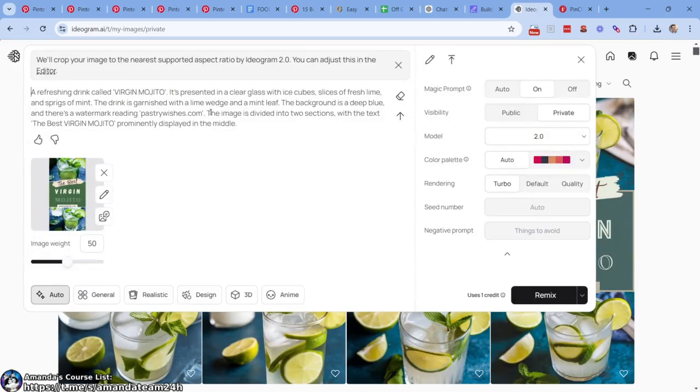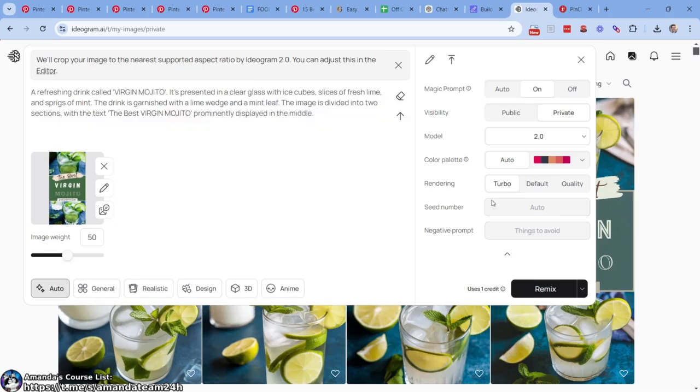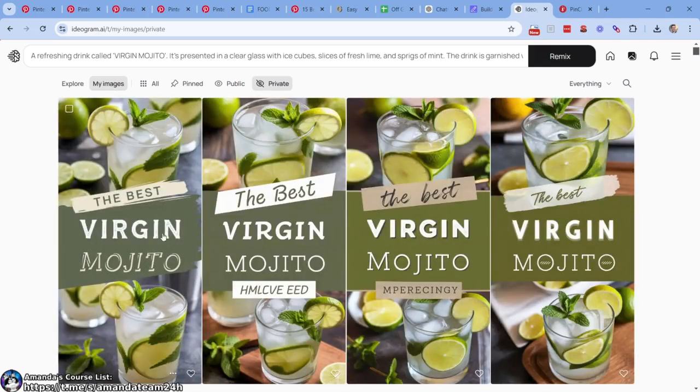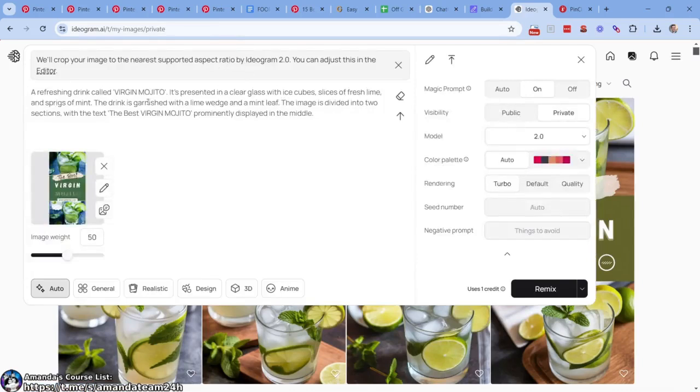So it has pastrywishes.com, right? We could have our thing, Off-Grid Dreaming, but let's just get that out of there. All right, keep on going with it. 75%. The Best Virgin Mojito. That one works well. Let's try to do it a little bit different.